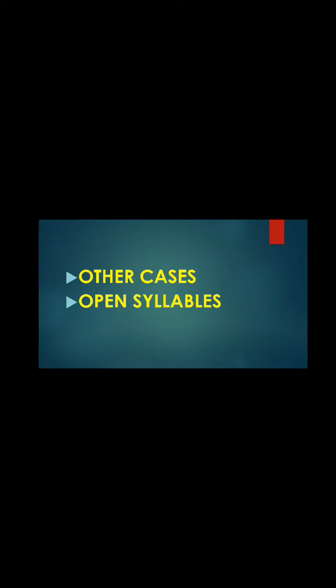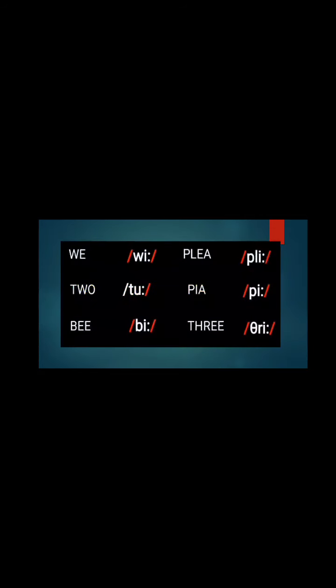Here we have other cases. Open syllable. This is easier to understand. For example, here we have we, to, be, plea, p, and 3. You notice that each word just has one syllable, and that syllable ends with a vowel. That's why it's an open syllable.